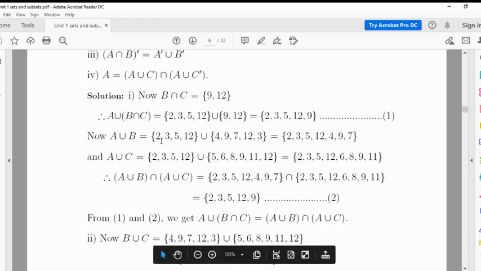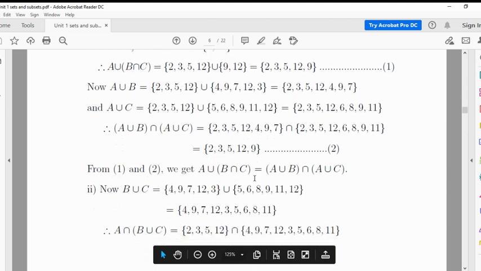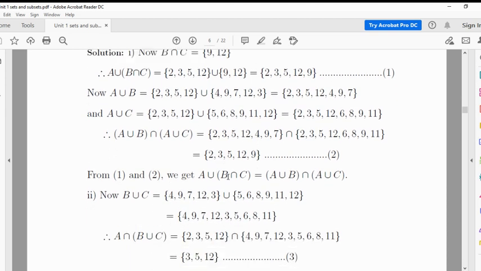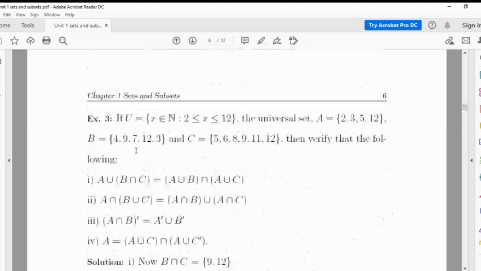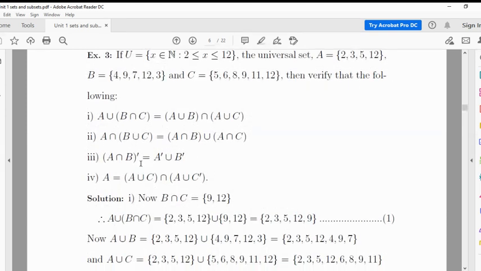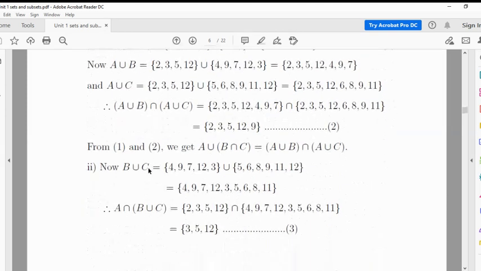Now from equations 1 and 2, these two sets are equal. So from 1 and 2 these two sets are equal. Similarly, we can verify the second one also. Now for the third.